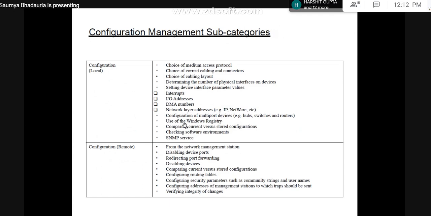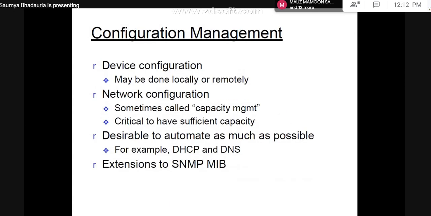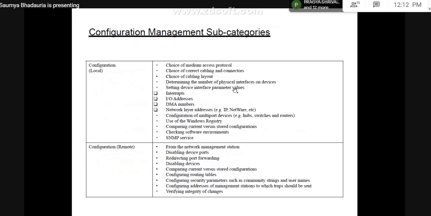Okay. Now, considering the other part, the device configuration can also be done remotely. When would this case arise? The device configuration which is done remotely will be a case where we are considering that there are multiple routers. You have a centrally controlled system which is regulating the data flow in all of these routers.